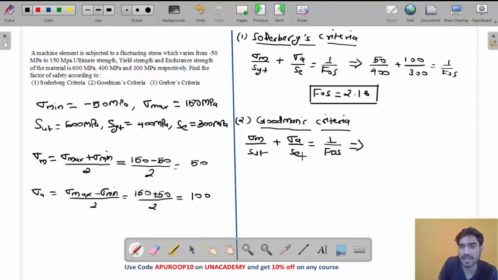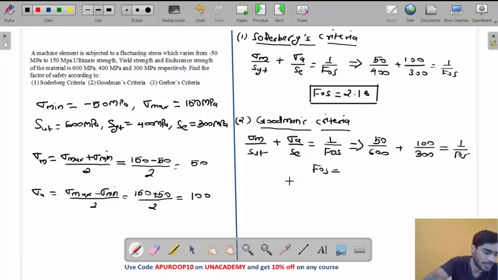Sigma m is 50 divided by SUT, which is 600, plus sigma a by SE, 100 by 300, equals 1 by FOS. So what will be the factor of safety, my friend? Solve this relation.